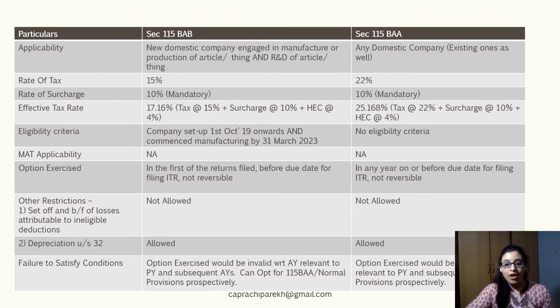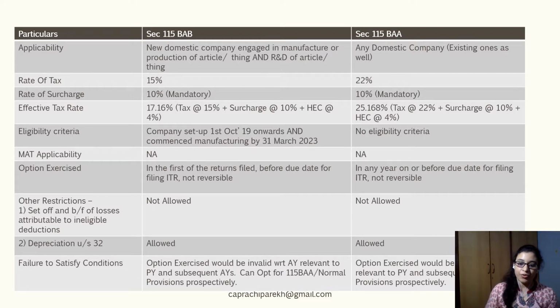25.168%. There is no eligibility criteria specified under this particular section with regards to the nature of activities which are to be carried out by the company opting for this particular section. The provisions of minimum alternate tax or MAT are not applicable in this case.